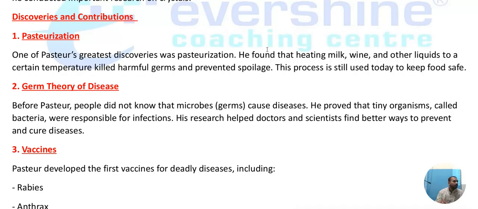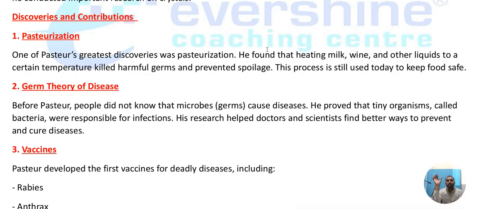First, let me understand the summary of this topic and the chapter. See, children, he found that heating milk, wine, and other liquids to a certain temperature kills the harmful germs present in them. And also, it helps to preserve them for a long duration of time.